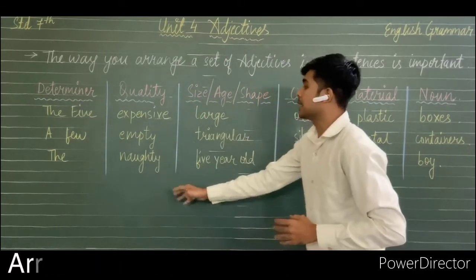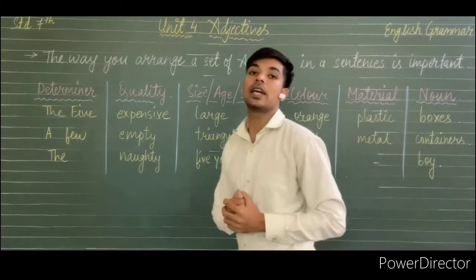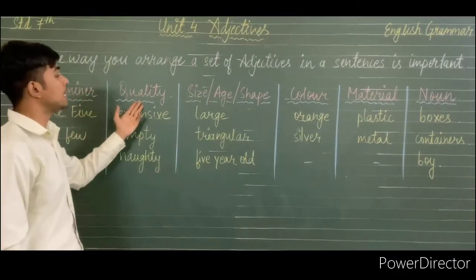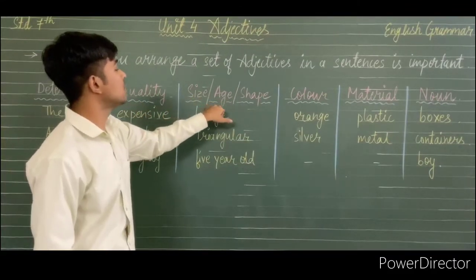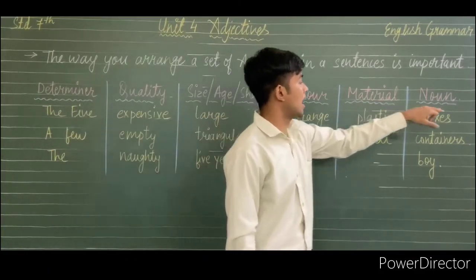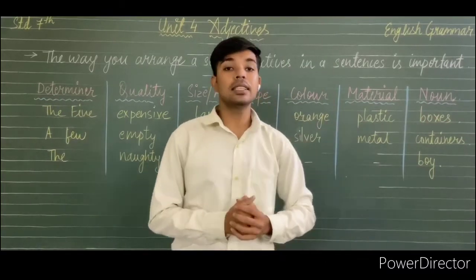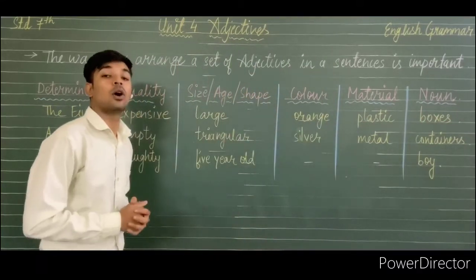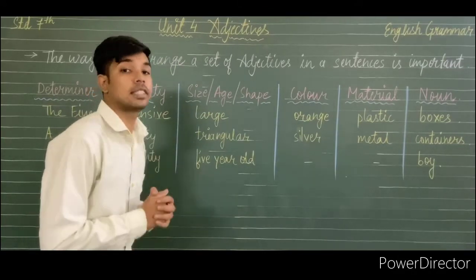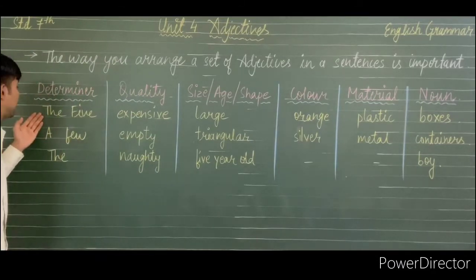So here we can see that there is a table in which we have determiner, quality, size, age and shape, color, material, and at last the noun. So this is the proper order of arranging adjectives in a sentence. Here is an example.